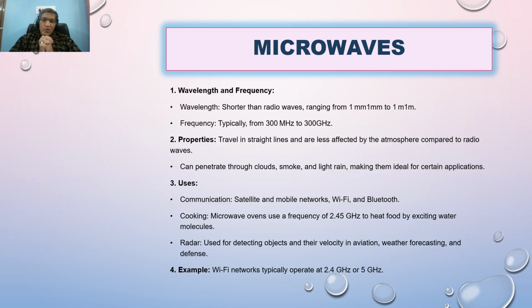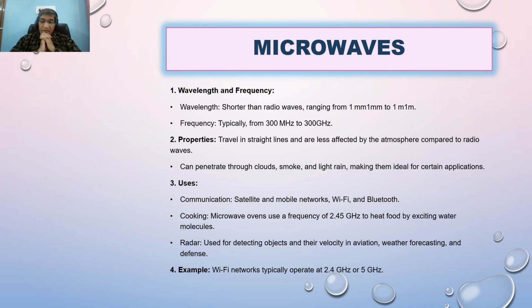It can penetrate through clouds, smoke, and light rain, making it ideal for certain applications. We may use it for satellite purposes, mobile networking, and especially in Wi-Fi and Bluetooth.